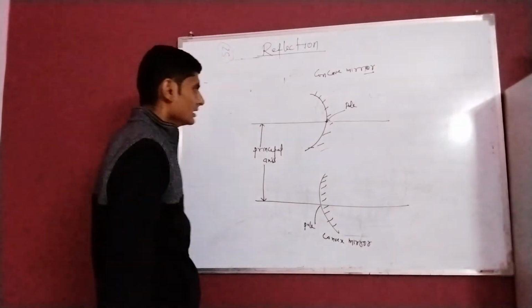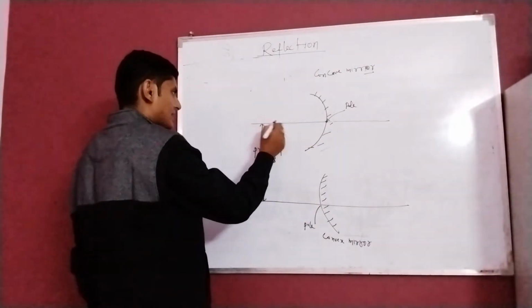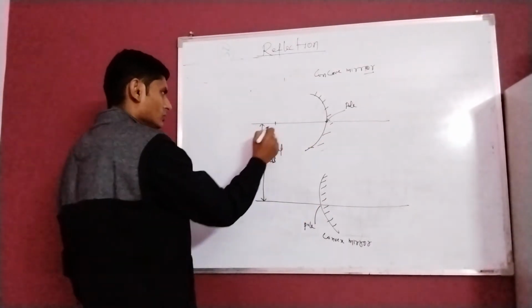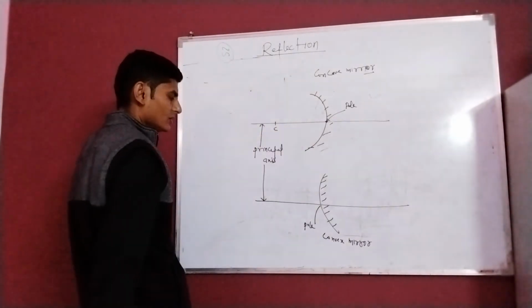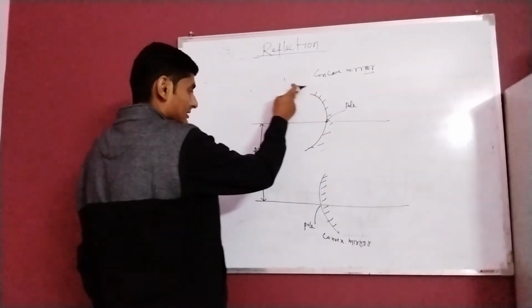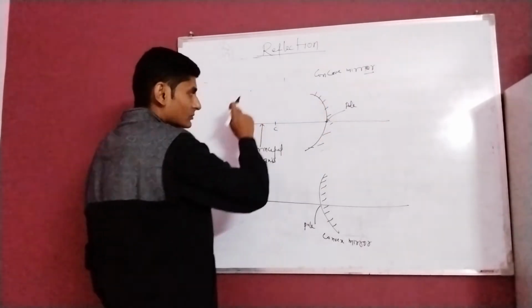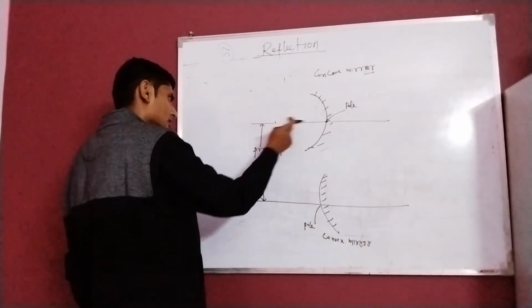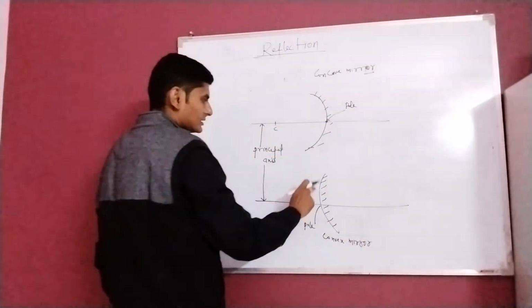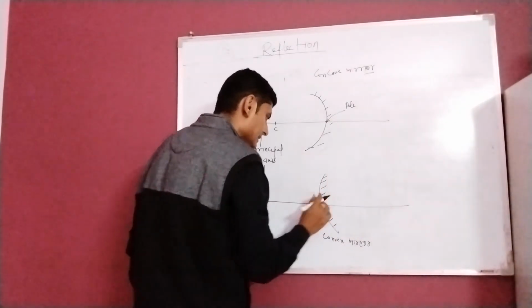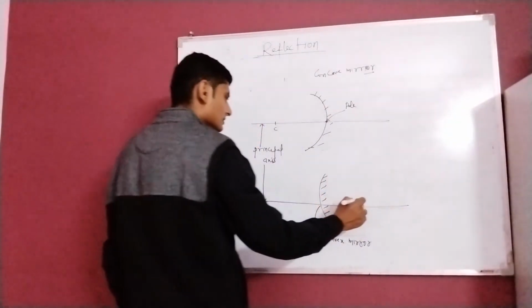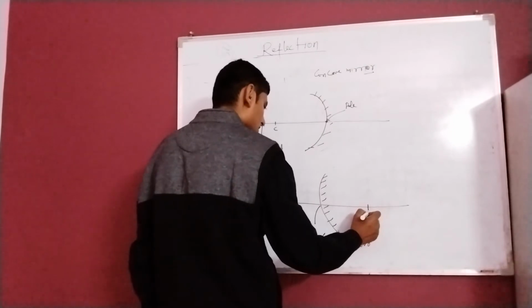In a concave mirror the center will belong towards this direction, whereas because this is also a part of a sphere, in the convex mirror the center will belong in this direction.